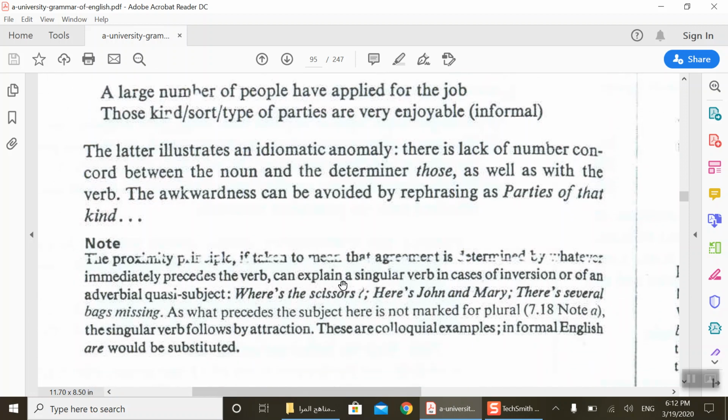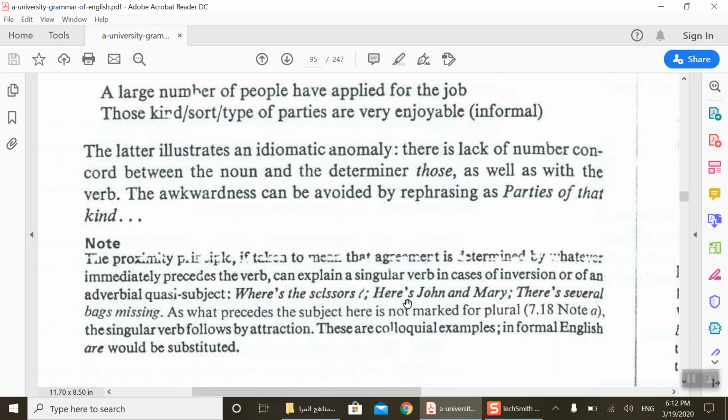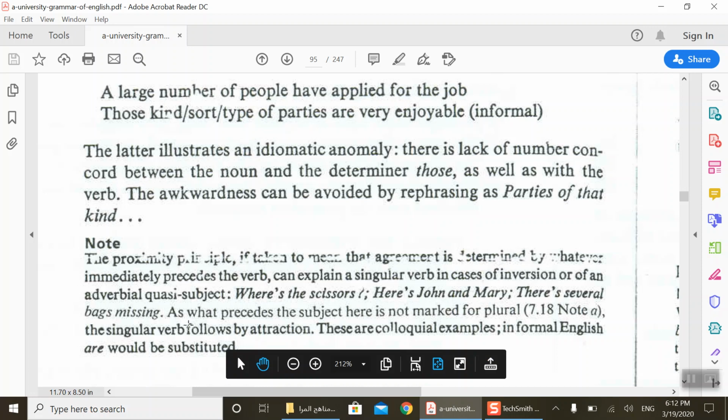We have another example. The proximity principle, if taken to mean that agreement is determined by whatever immediately precedes the verb, can explain a singular verb in cases of inversion or of an adverbial accusative subject. For example, where is the Caesars? Here it's plural, but here it's is. Here is John and Mary. So here we have a singular verb. There is several bags missing, as what precedes the subject here is not marked for plural. The singular verb follows by attraction.